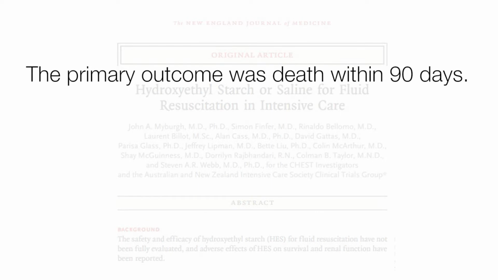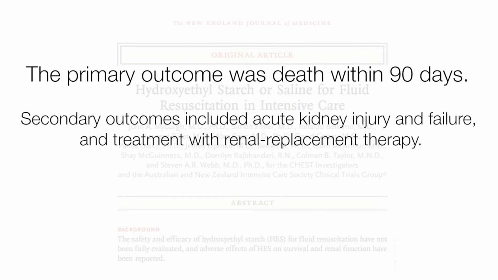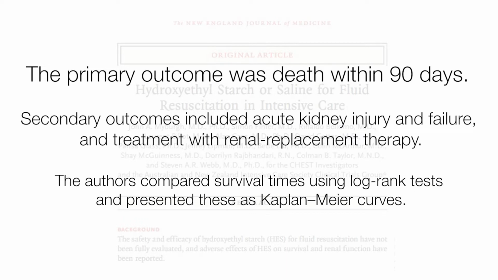The primary outcome was death within 90 days. Secondary outcomes included acute kidney injury and failure and treatment with renal replacement therapy. The authors compared times using log-rank tests and presented this as Kaplan-Meier curves.